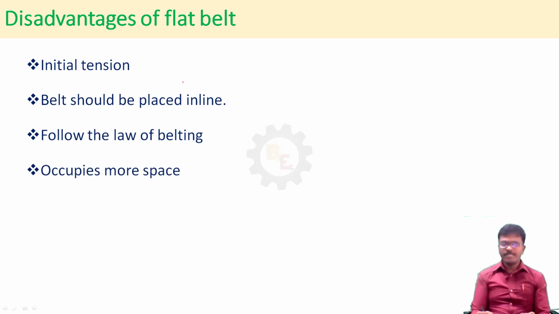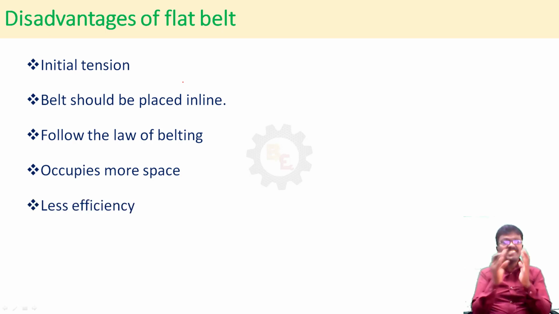It occupies more space, because the gear drive is a compact device. Suppose you go for the belt drive, it occupies more space and has less efficiency. Efficiency is less than the gear drive. Suppose you go for the gear drive, efficiency is nearly 100%, but if you go for the belt drive, we can get the efficiency only up to 90 to 95%.